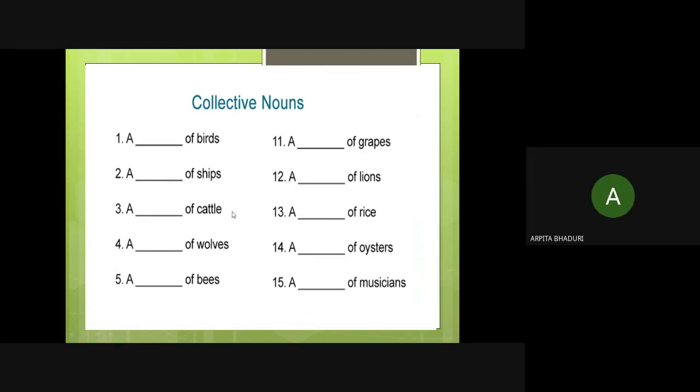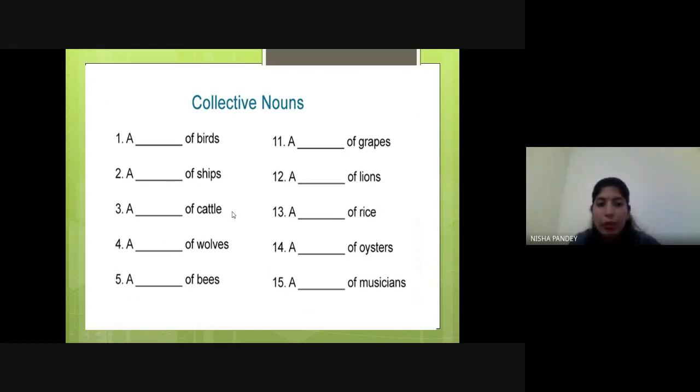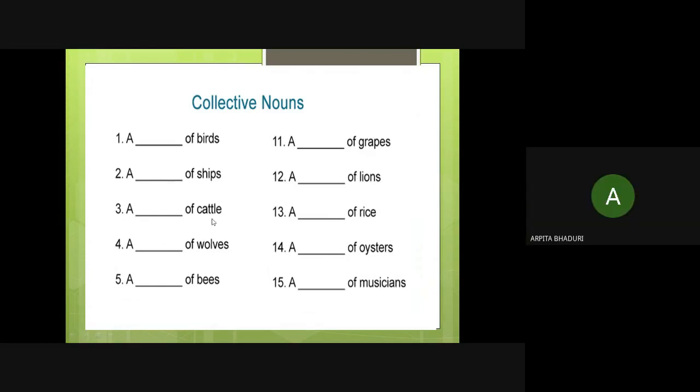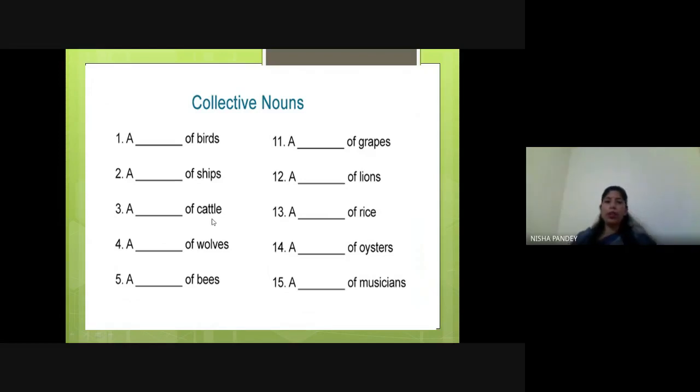Will you find out? Would you like to know the groups, the collective nouns for these new words? Yes, ma'am, I can find out. So do this worksheet, children, and find the new collective nouns and learn those which you have discussed already.